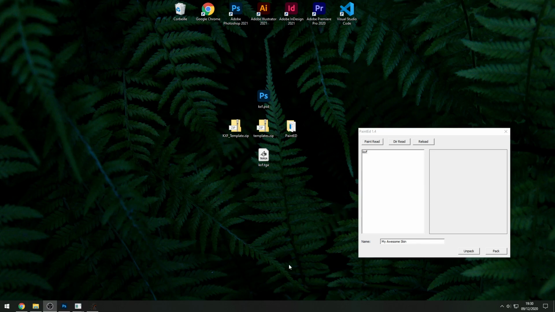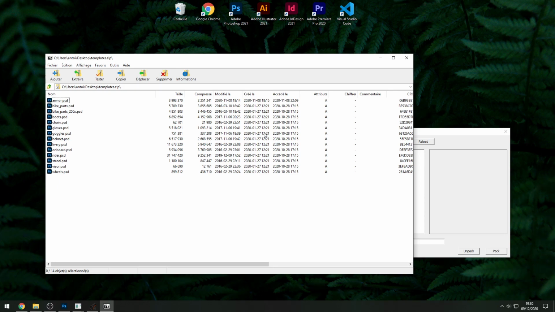Okay, so the game is able to read multiple TGAs into one PNT, which is great. So let's open the templates.zip that we downloaded earlier, okay? So we have a bunch of files inside, and the ones that we'll need to use are the wheels.psd, and the chain PSD, all right?